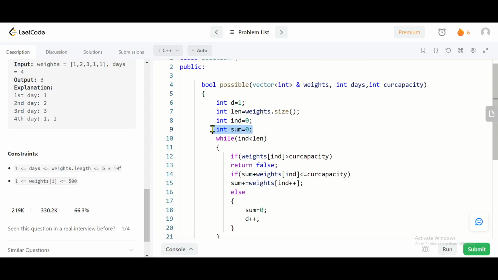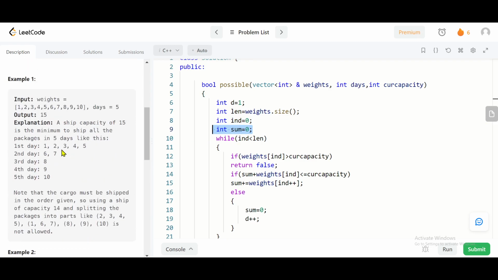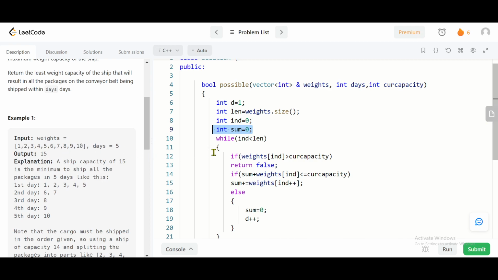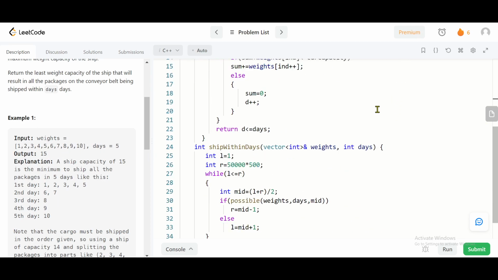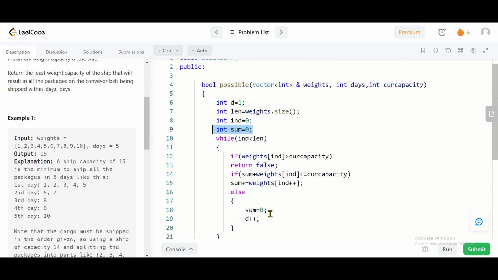And sum will temporarily carry the sum of the weights of these packages till it is less than the current capacity. Here current capacity is the mid that is given by this binary search.